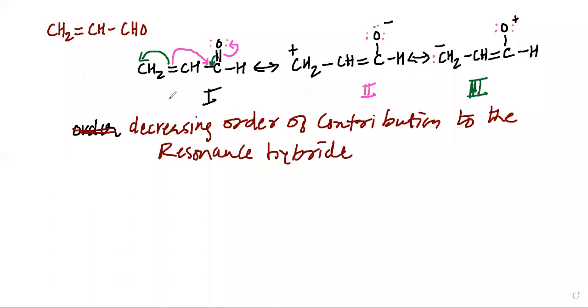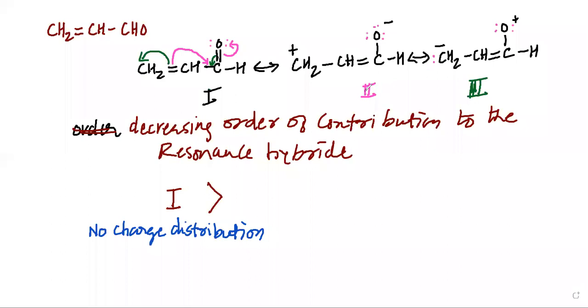So my dear students, if you look into structure number 1, there is no charge distribution. None of the atoms has got positive or negative charge, and that is why resonance structure number 1 is the most contributing structure.